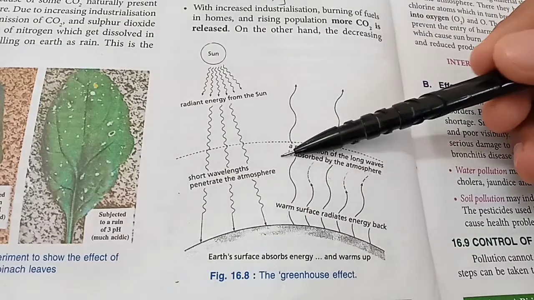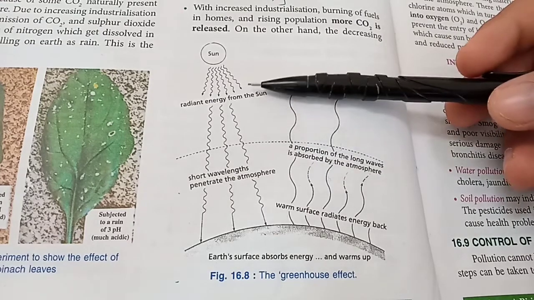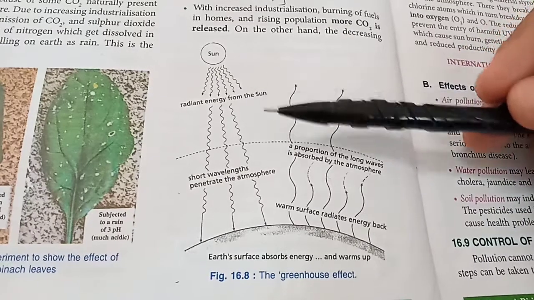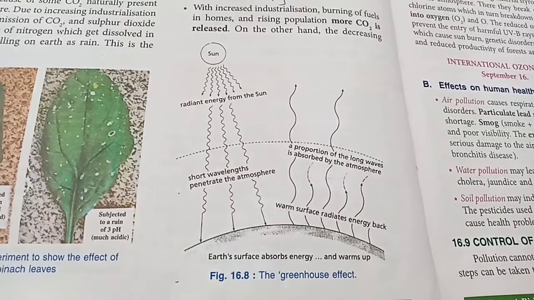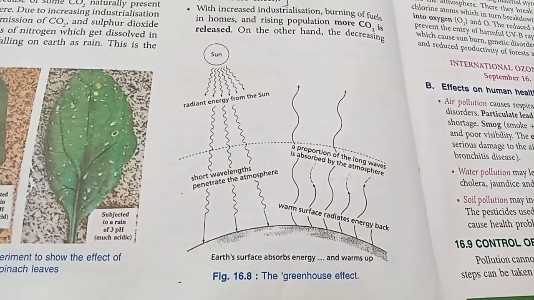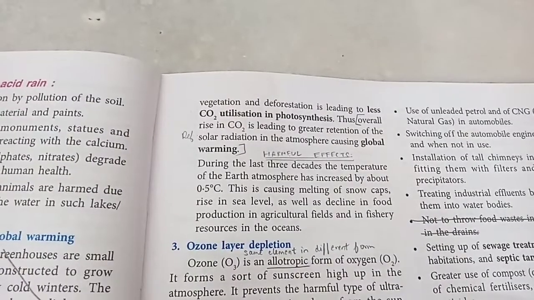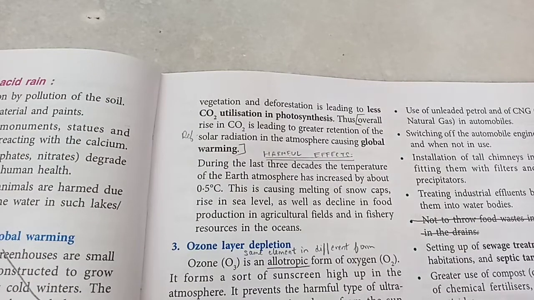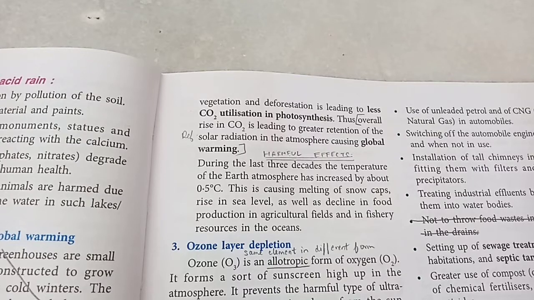But too much carbon dioxide being released by industries, vehicles, etc. increases the greenhouse effect, and now the temperature is increasing rapidly, which is called global warming. It is predicted that if the global warming continues at this rate, in the next few decades, even if the temperature rises by a few degrees Celsius, the snow caps will melt on the various mountains, the polar ice will melt, and that will cause large scale flooding.